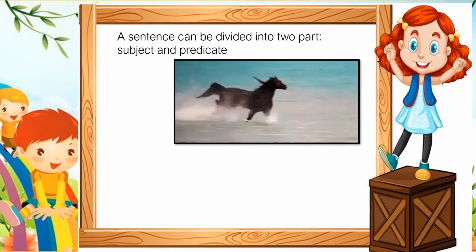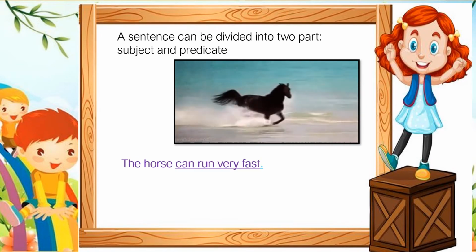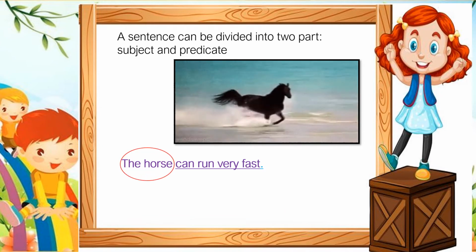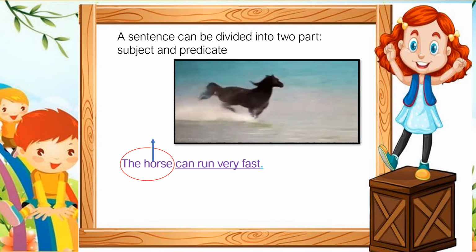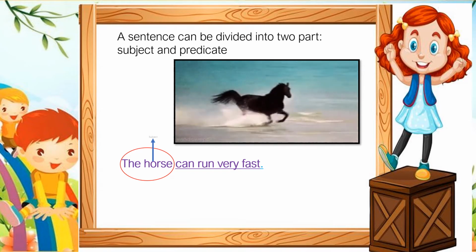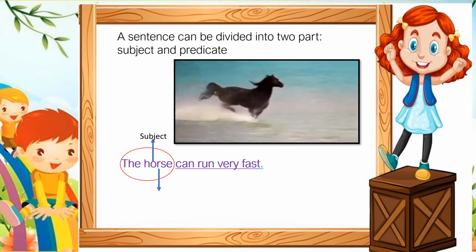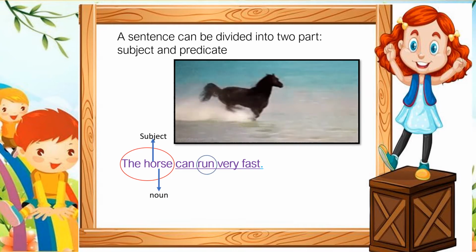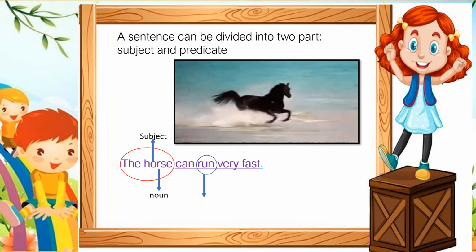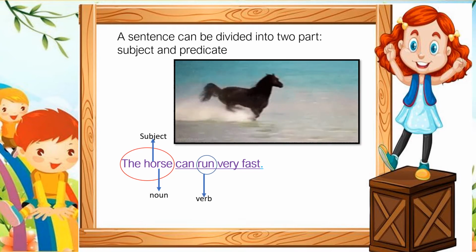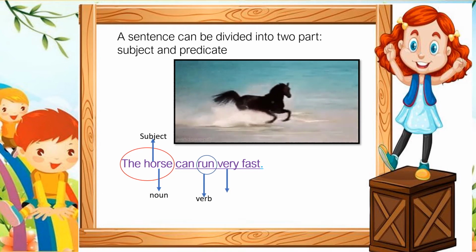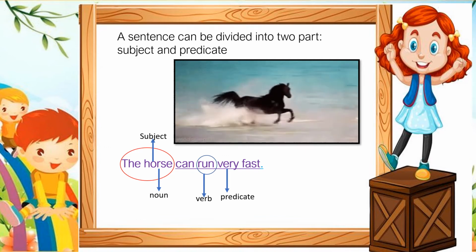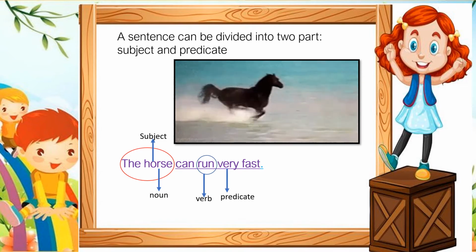Children, let us see the next example. The horse can run very fast. So children, here the horse is the subject of the sentence. Horse is a noun. Run is a verb. Can run very fast is the predicate of the sentence.